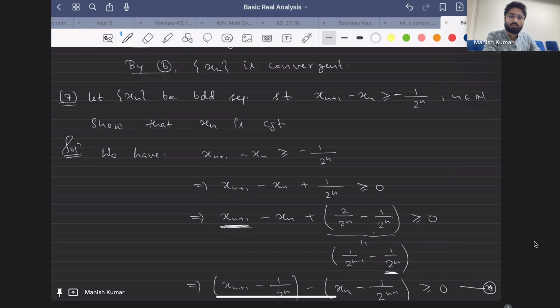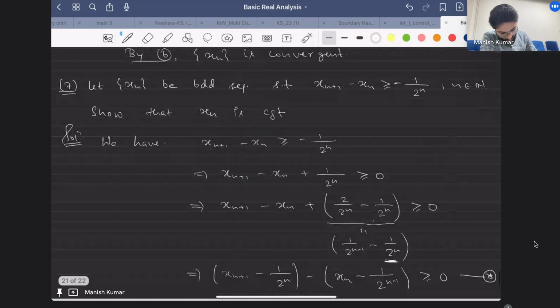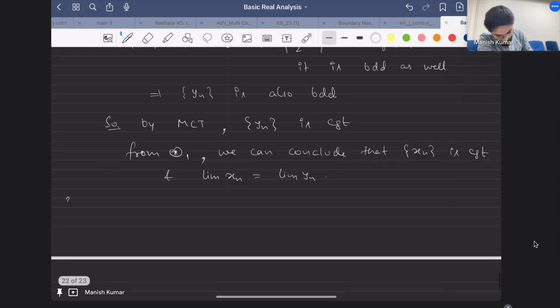Okay, now let's come to the next problem. Do you want some more problems from sequences, or should I go to some topological things related to the nested interval theorem? Yes, Satish. Okay, I have one good problem for sequences, but if time permits I'll discuss it. As of now, I'll just write the problem, so you can try it by yourself.